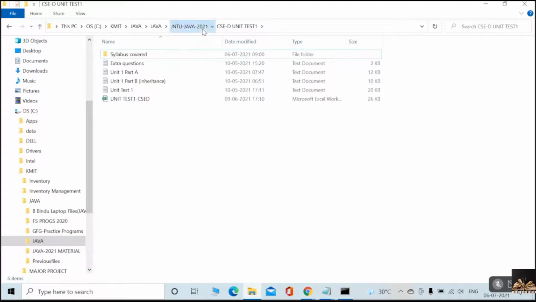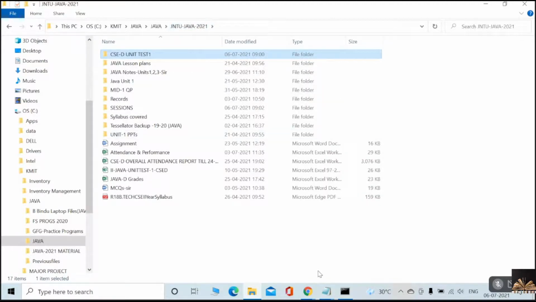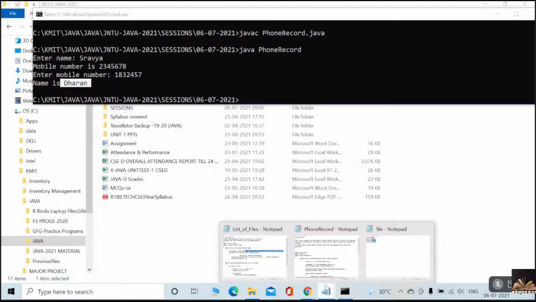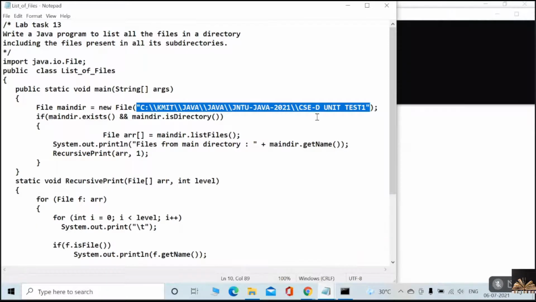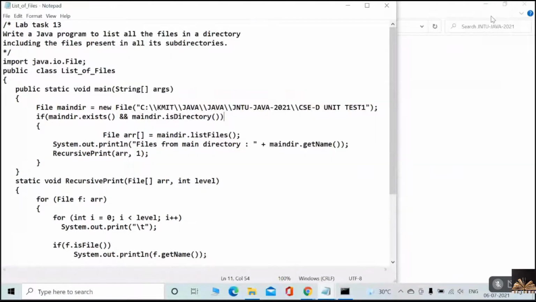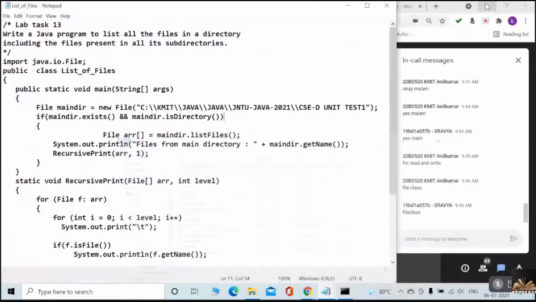That folder, that directory, I am giving as a path. Understood or not? One thing you need to remember is you need to give two slashes here, not one.